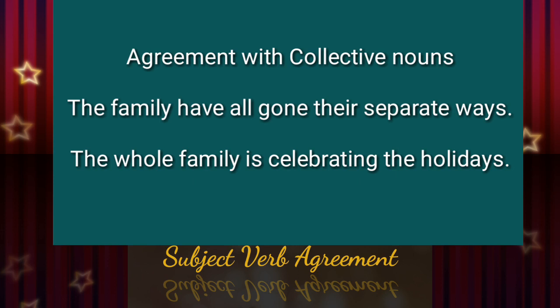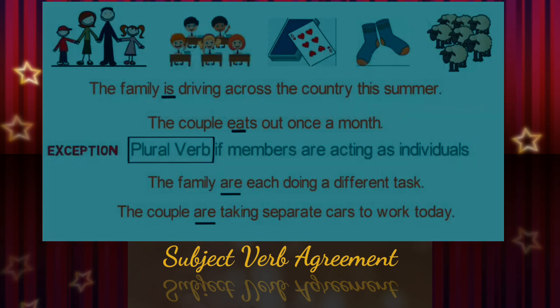That's the rule that we have learned. Okay? Here are more examples with collective nouns. The family is driving across the country this summer. The couple eats out once a month. Exceptional case, a plural verb if members are acting as individuals. The family are each doing a different task. The couple are taking separate cars to work today. I hope you have got the concept. If the members are acting as individuals, we have to use a plural verb with the collective nouns.